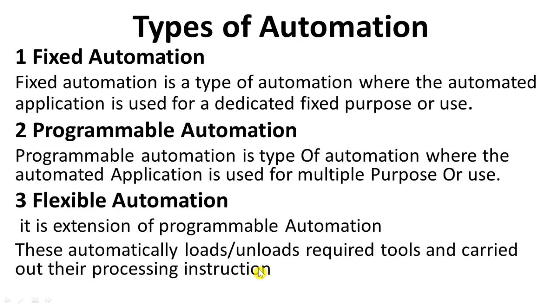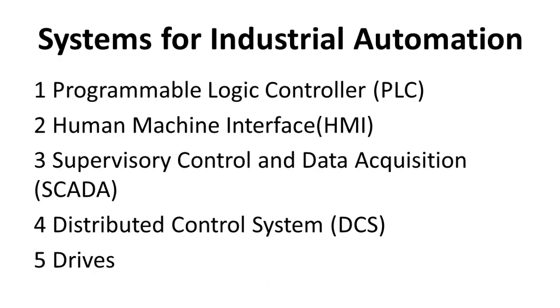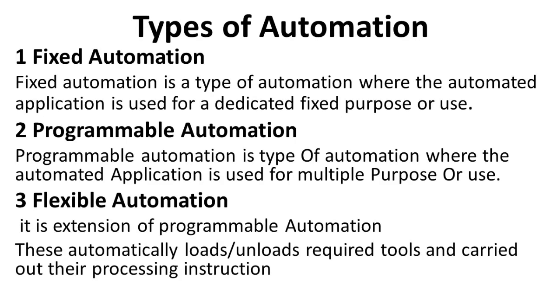Welcome all of you. In this lecture, we are going to see types of automation and systems of industrial automation. First we see types of automation. There are mainly three types of automation: fixed automation, programmable automation, and flexible automation. Fixed automation. In this automation,